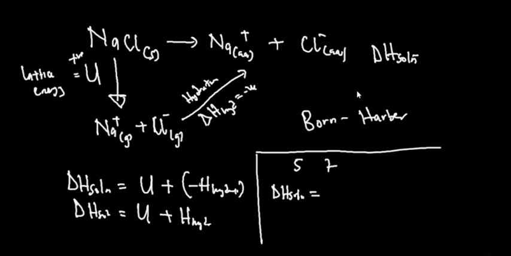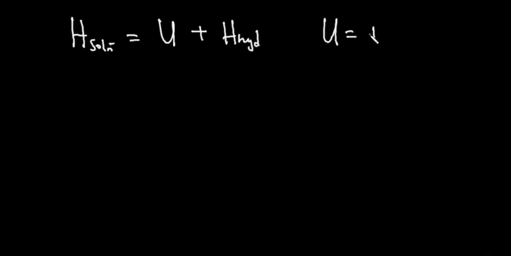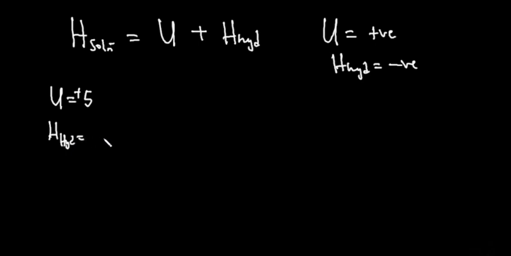Remember that we said that if you are considering heat of dissolution, the heat of dissolution or heat of solution is equal to lattice energy plus heat of hydration. Notice that I said that lattice energy for a dissolution process is always positive, while heat of hydration for a process is always negative. So with that said, if we are now looking for a condition where heat of hydration is higher, let's create that solution. We are going to give a lower value to our lattice energy, so +5, while we give a higher value to our hydration energy or heat of hydration. So higher value, anything above 5, but we'll notice that it is always negative, so -7.